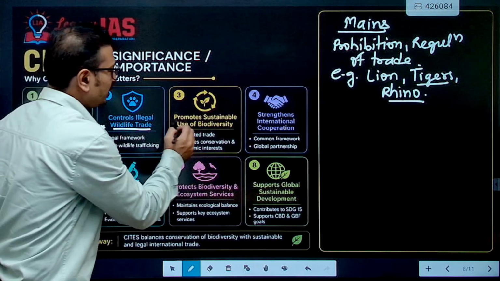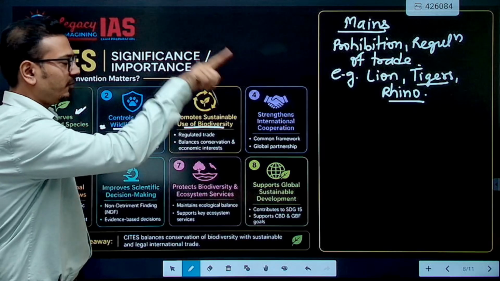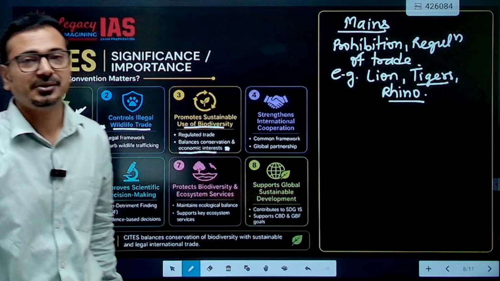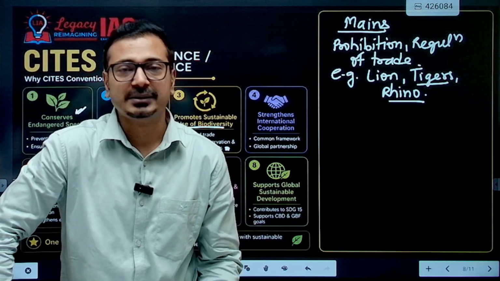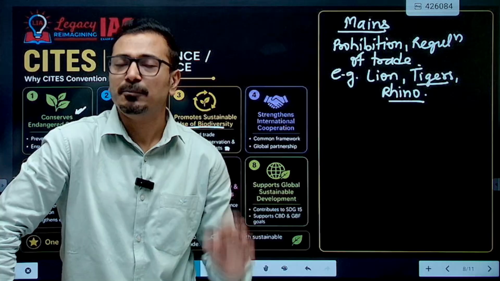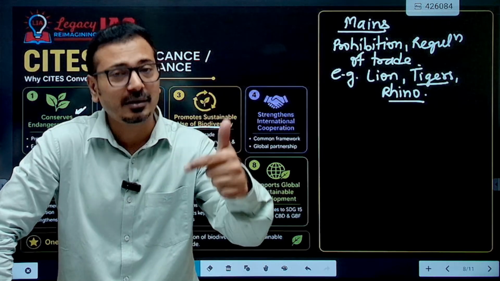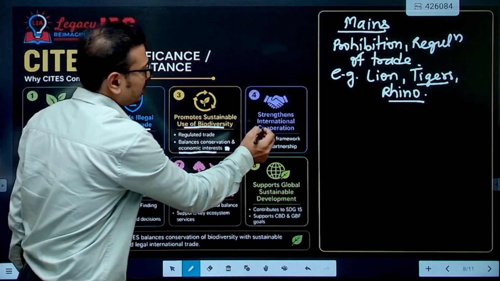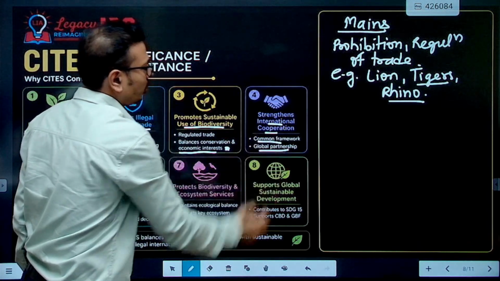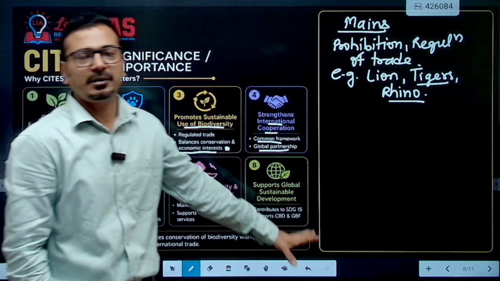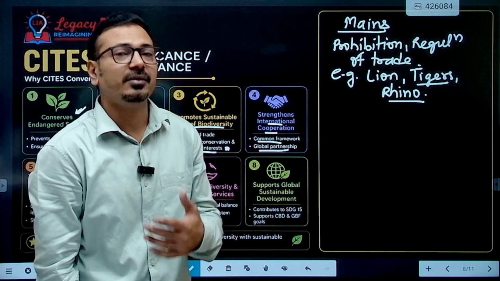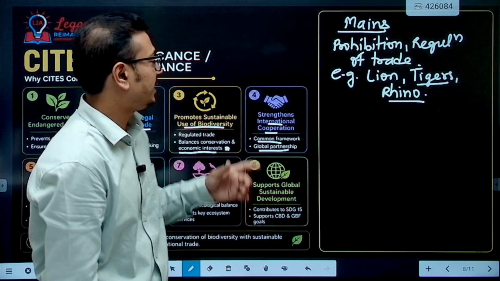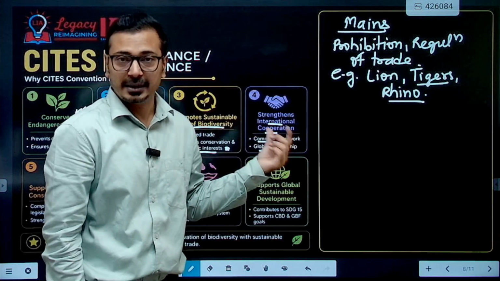Then it promotes sustainable use of biodiversity. Regulation of trade balances conservation and economic interest, especially for plant species, right? Certain agarwood is there, or certain other timber species. Sustainable exploitation is promoted, protecting biodiversity. It strengthens international cooperation, a common framework, global partnership. So this is important. Why? Because if international trade is happening in an illegal manner, it must be regulated, and international cooperation is required in that aspect.